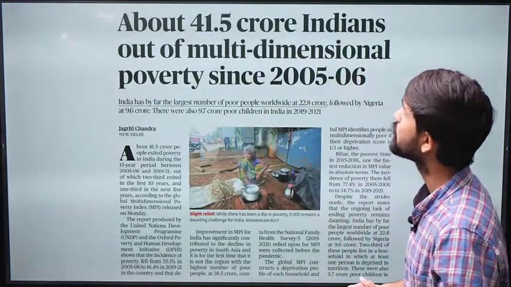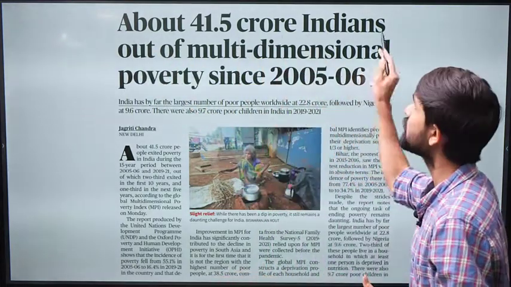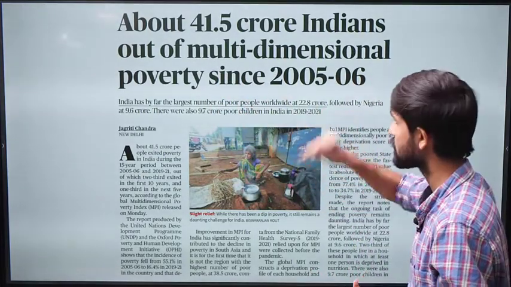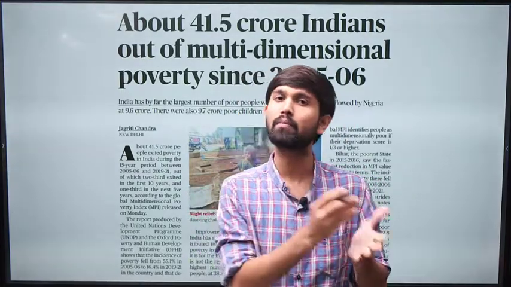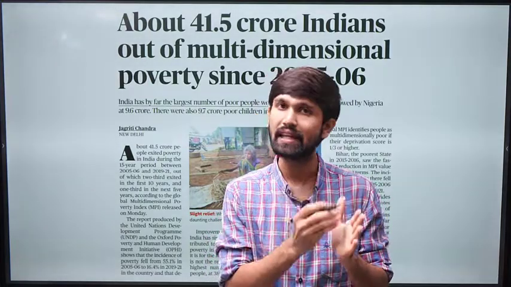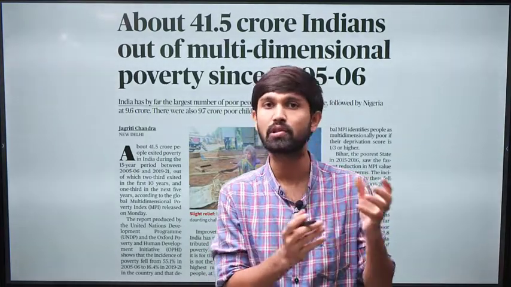The first article which appears in the newspaper reads, about 41.5 crore Indians out of multidimensional poverty since 2005-2006. Now this is a significant article because this talks about the multidimensional poverty index. This index in itself is an important measuring tool to measure poverty. From the examination point of view, this becomes important for us to study from the GS2 perspective as well as GS3 perspective, wherein we study different aspects of poverty.